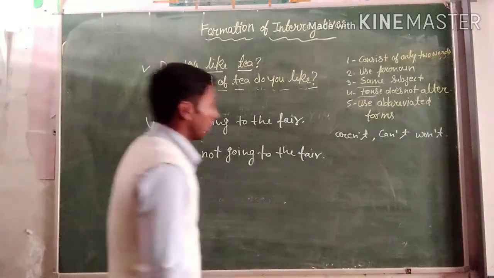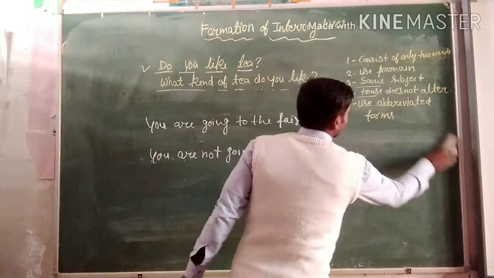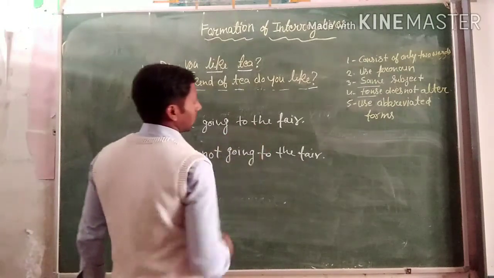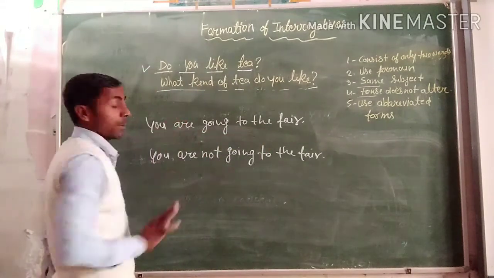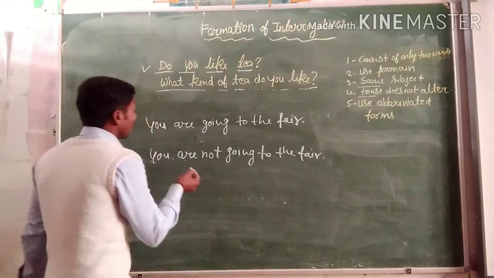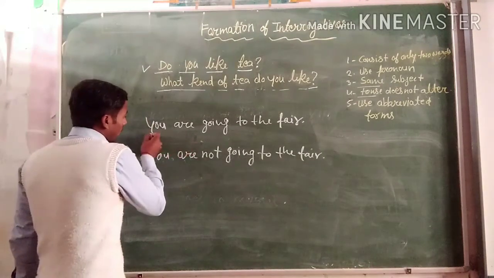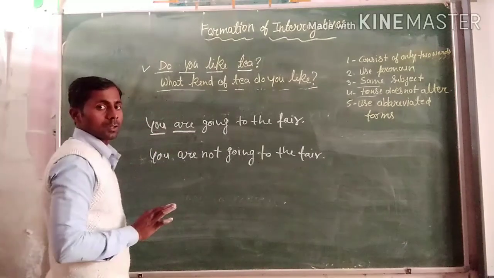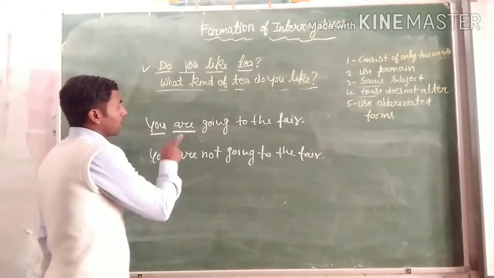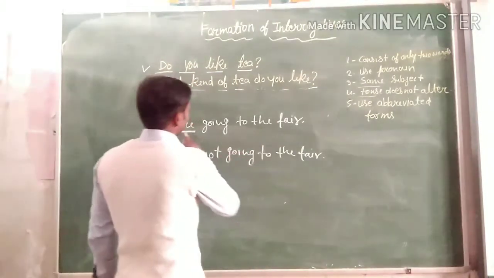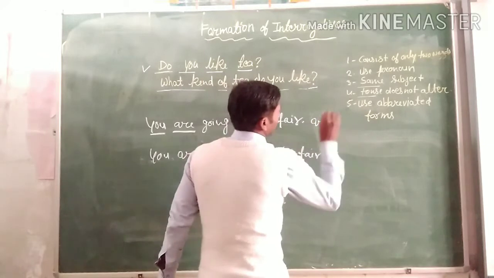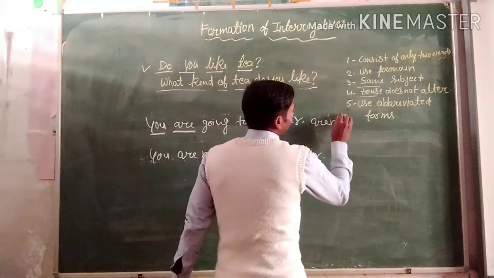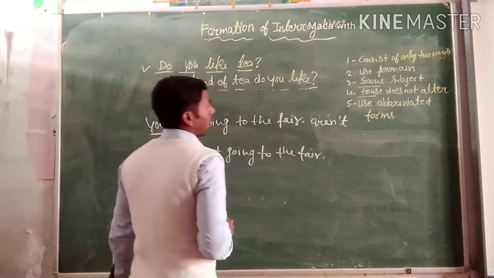So look here: "You are going to the fair." It is a simple, positive sentence. Then how can you use the question tag? First look at the subject and helping verb. If the helping verb is are and it is positive, then we use the negative form, are not.